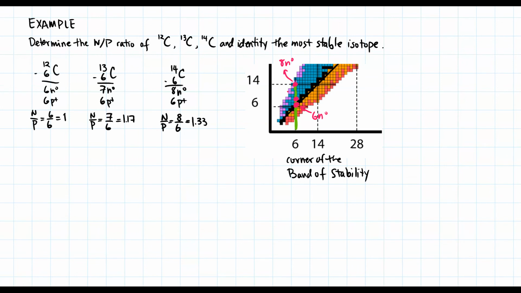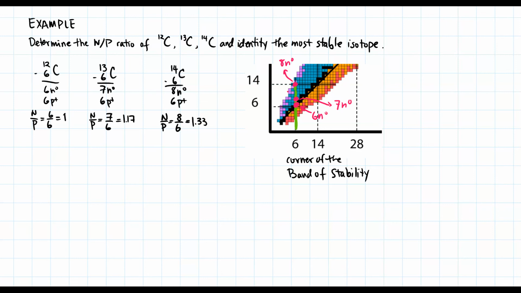The carbon 13 with its 7 neutrons is right there, and it's hard to tell, but it actually lies on the black line of stability. So the only one that doesn't lie on the black line of stability here is this carbon 14.